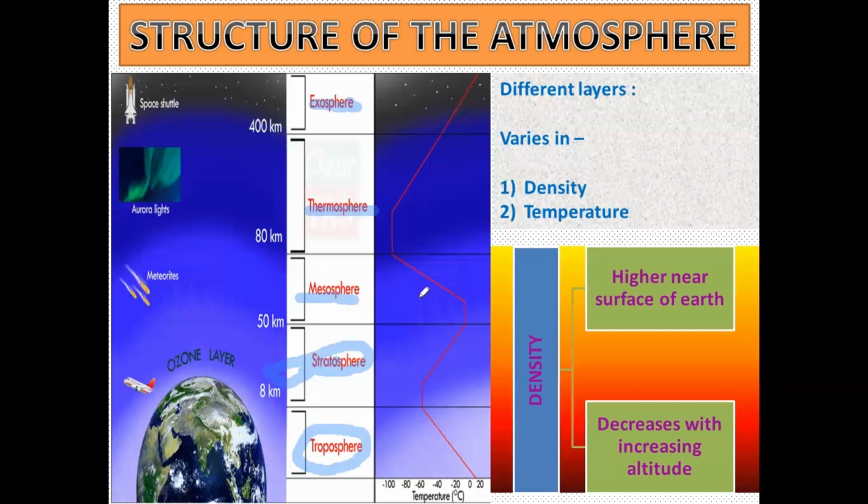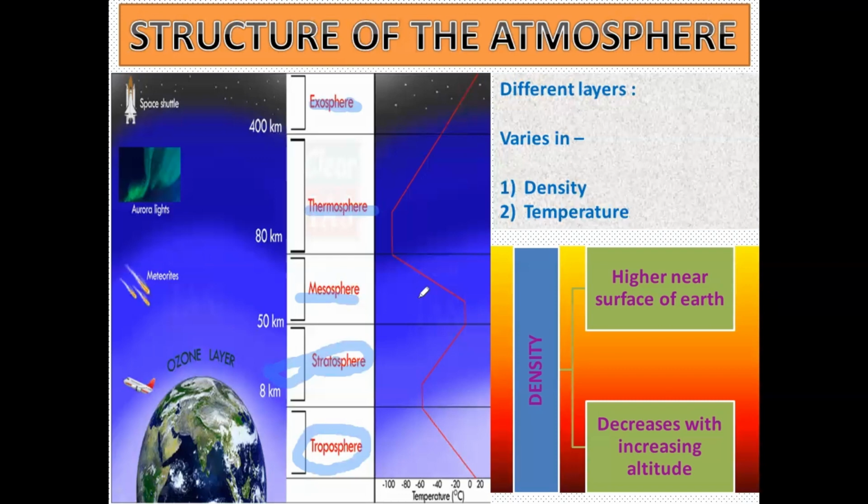If you move 165 meters up in the mountains, the temperature will decrease by 1 degree Celsius, which is known as the normal lapse rate. So the normal lapse rate is a 1 degree Celsius decrease for every 165 meters of altitude.